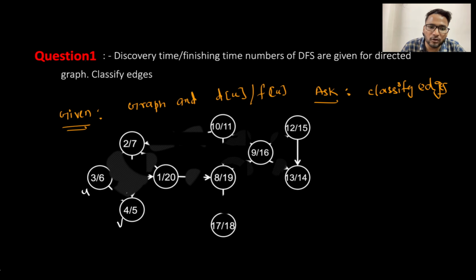They will say, can you tell me, given the discovery time and the finish time for every vertex, what kind of edge it is? Like, is uv a back edge, a forward edge, or a cross edge, or is this not even an edge? So the DFS numbers, the time numbers, are given for the directed graph, and they are saying, can you classify all the edges? What kind of edges are there?